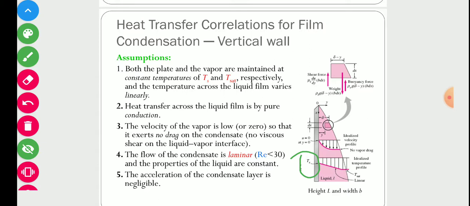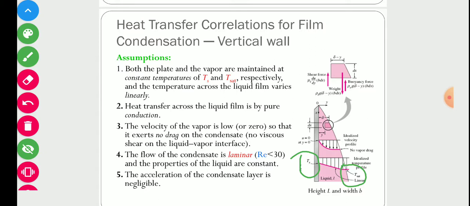Similarly, this interface temperature is maintained at Tsat, the saturation temperature, throughout the condensation process. That will be constant if the pressure is constant, because if pressure is constant, the saturation temperature of any vapor phase will be constant. So this Tsat and Ts are constant.